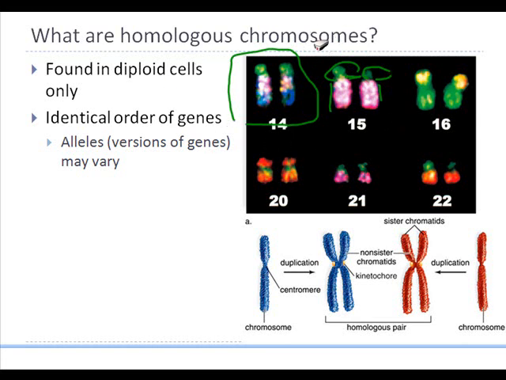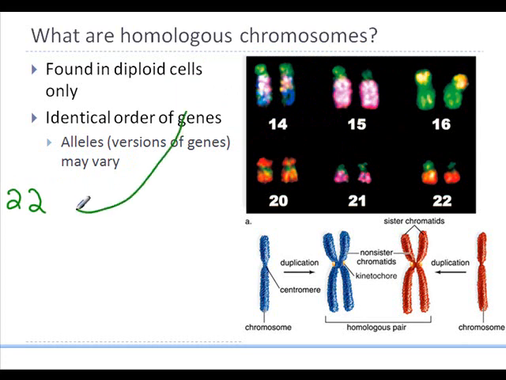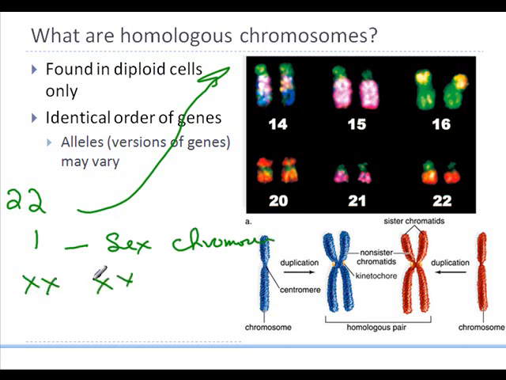So these chromosomes are homologous chromosomes, and since we have 46 chromosomes, there are 22 homologous pairs. The last pair is the sex chromosome, and the sex chromosomes are going to be either two X's or an XY combination.